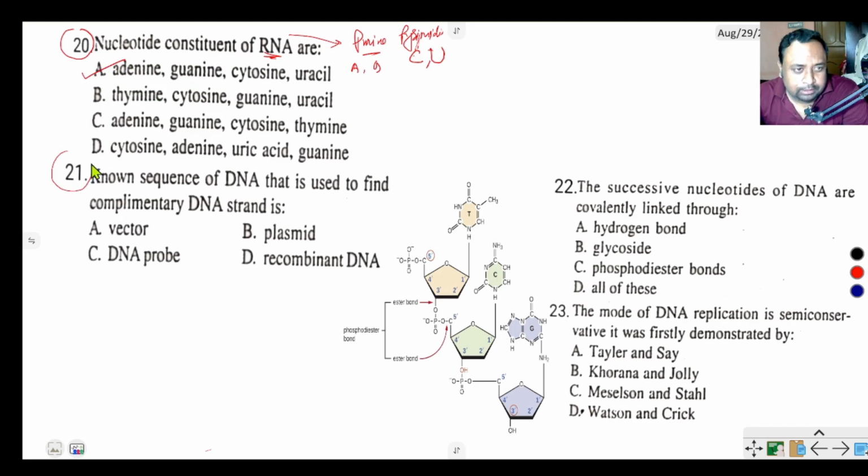Question number 21 says a known sequence of DNA that is used to find a complementary DNA strand is called vector, DNA probe, plasmid or recombinant DNA. The correct option is option C, DNA probe. A DNA probe is a small radio-labelled nucleotide probe that is used to identify an unknown sequence of DNA, because its sequence is known.